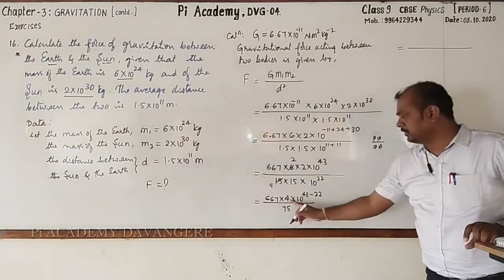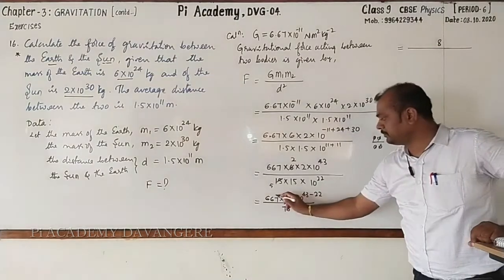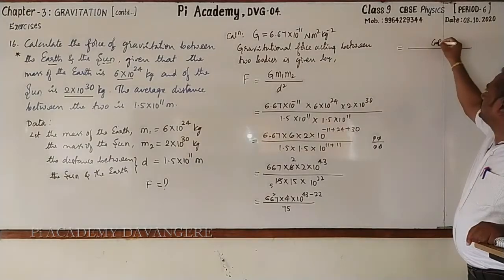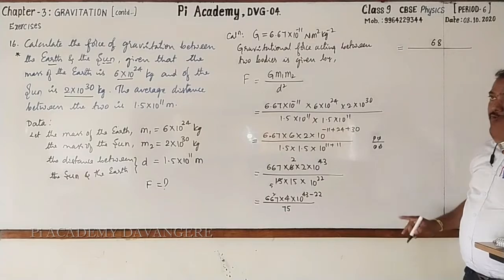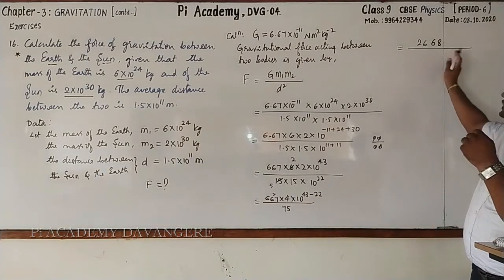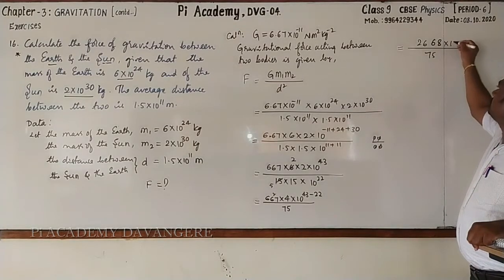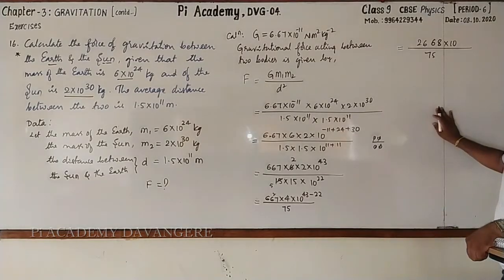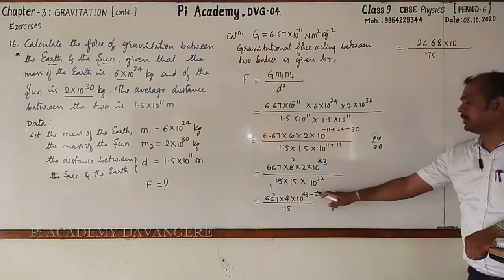This is equal to, go for multiplying 667 and 4. How much will it be? 4 7s are 28, 2 is the carry. 4 6s are 24 plus 2, 26. Again 2 is the carry. 4 6s are 24 plus 2, 26. So 2668 by 75 into 10 raised to the power. What is 43 minus 22? It is 3 minus 2 is 1, 4 minus 2 is 2.